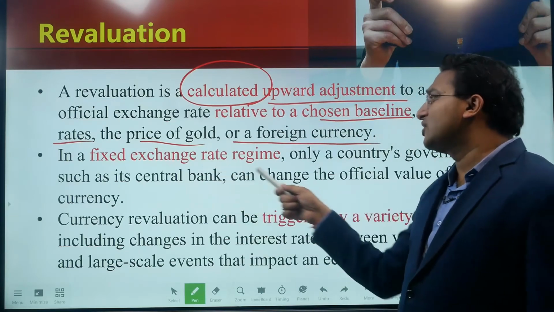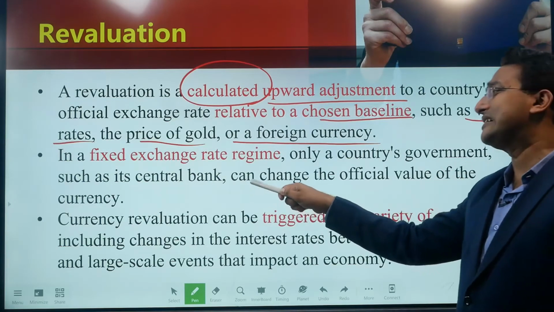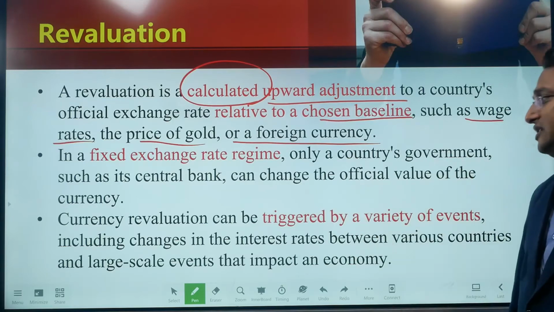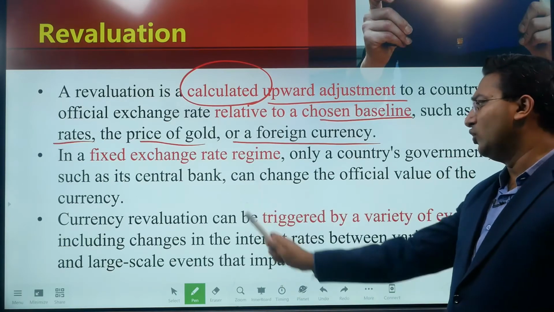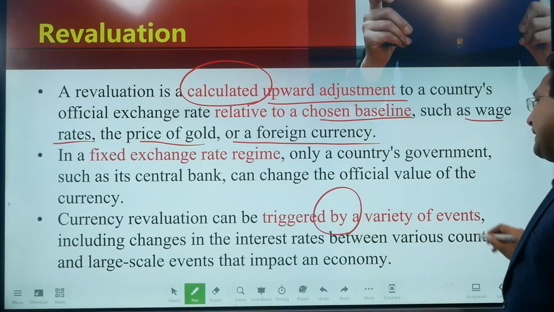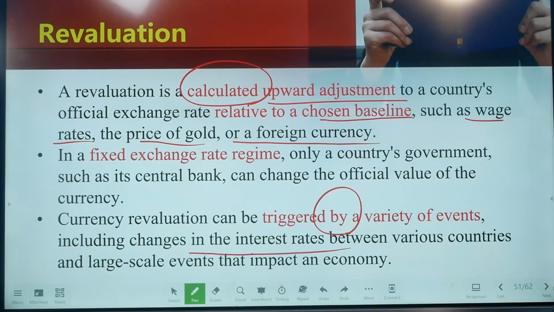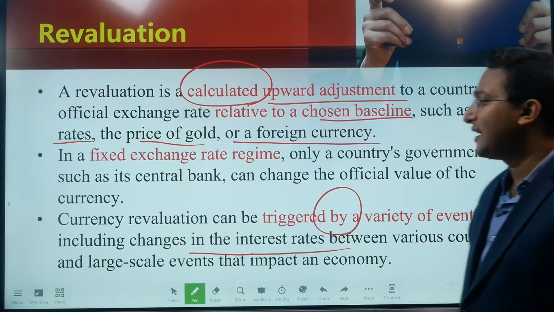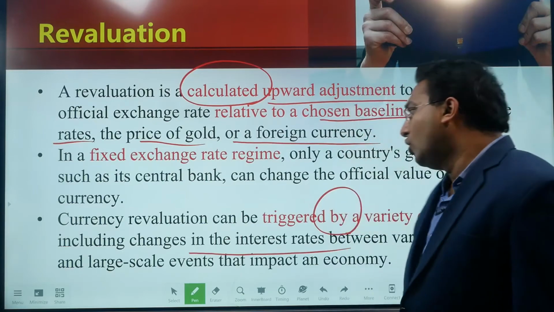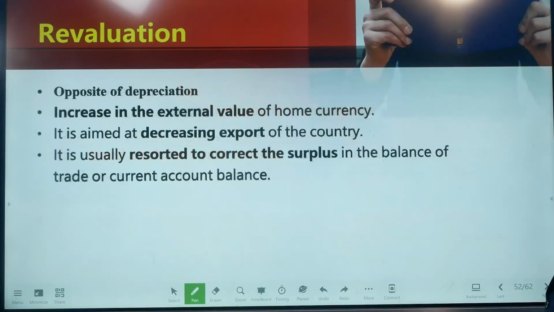In a fixed exchange regime, only a country's government, such as its central bank, can change the official value of the currency. Why does currency revaluation happen? It can be triggered by a variety of events, including changes in interest rates between various countries, or large-scale events that impact the country.